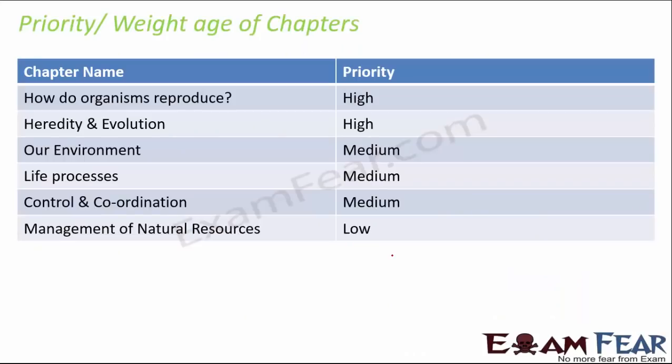So first of all, we would like to discuss the priority of the chapters that we have in biology, or their weightage. So these are the 6 chapters that you have to study in your class 10th biology. That is how do organisms reproduce, heredity and evolution, our environment, life processes, control and coordination, and management of natural resources. Now, if you talk about the priority, these 2 chapters are like the highest priority.